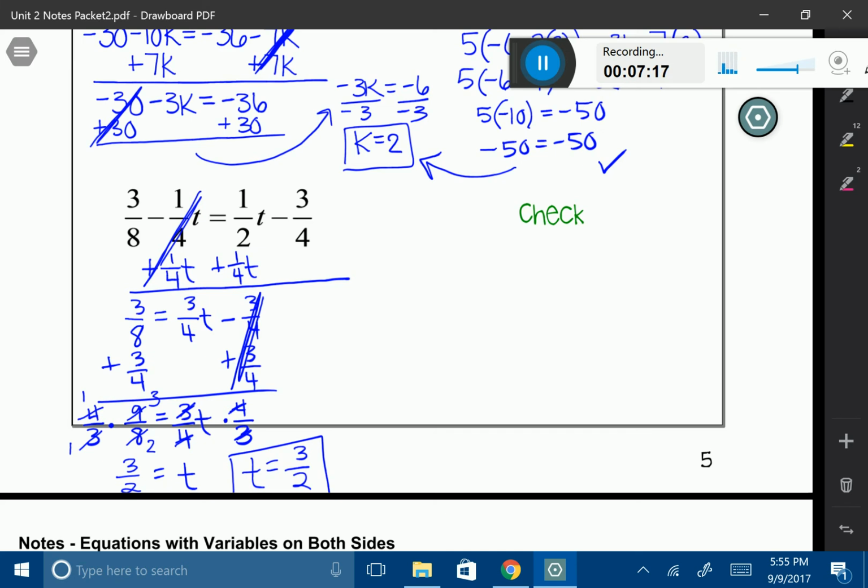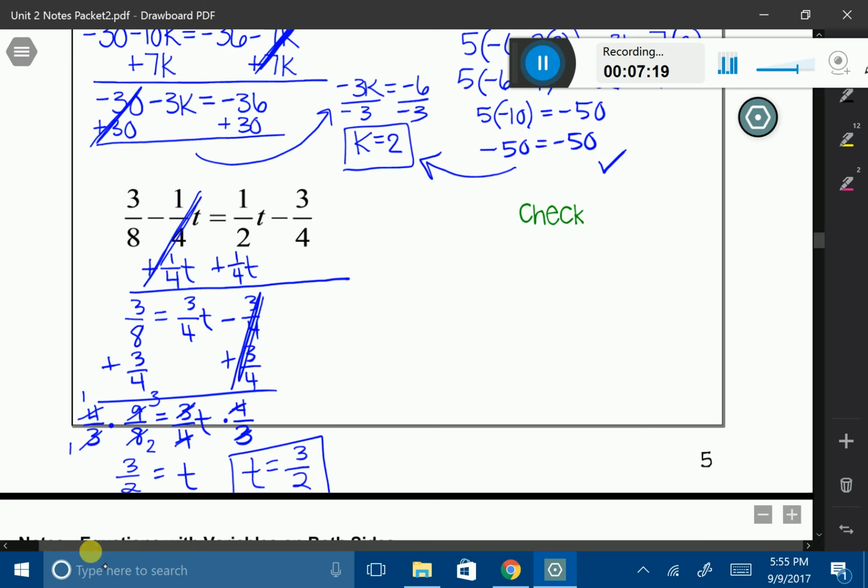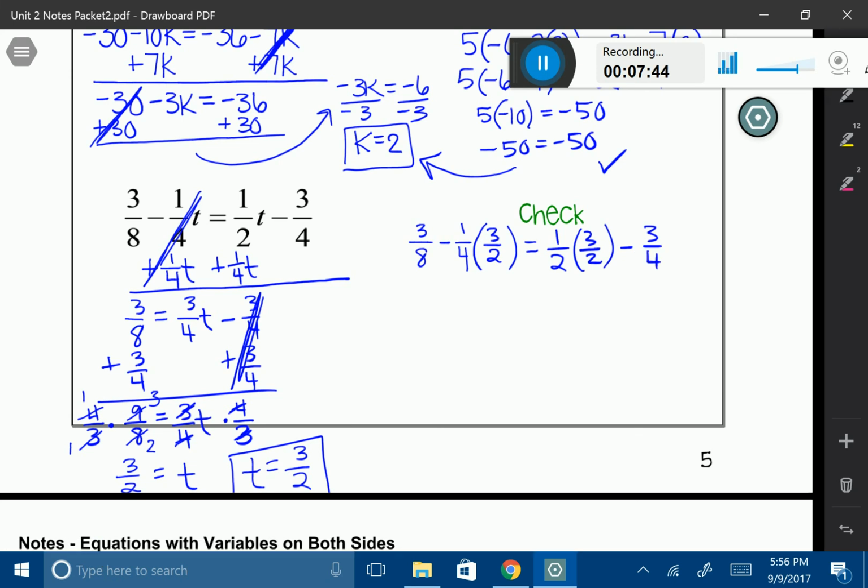And just like the one above, we also have a check step. So let's go ahead and do this check step. I have 3/8 minus 1/4, and I'm going to substitute my 3/2 into my t variable. And I'm going to have 1/2, and then I'm going to multiply it by 3/2 again, minus 3/4. And it looks kind of hairy, but you'll notice that things are just going to start eliminating very quickly.